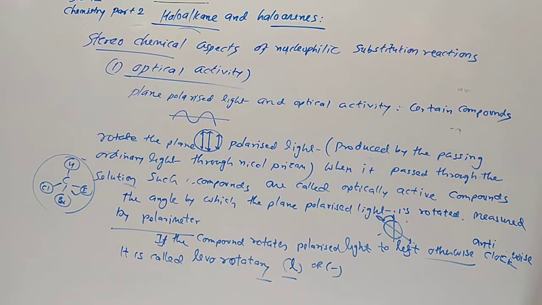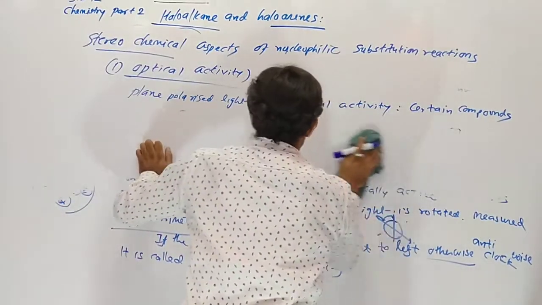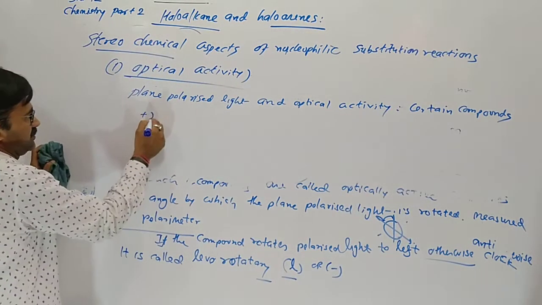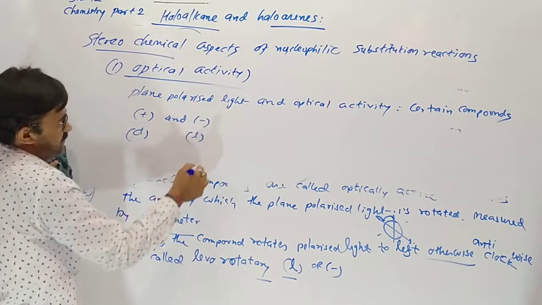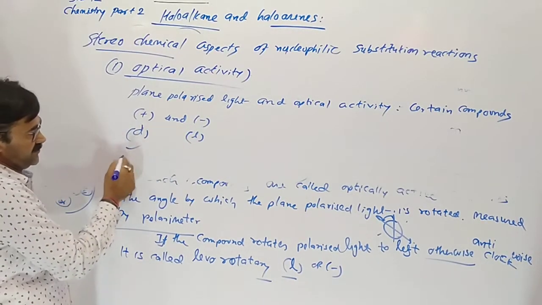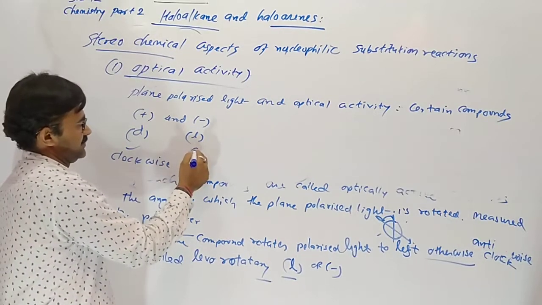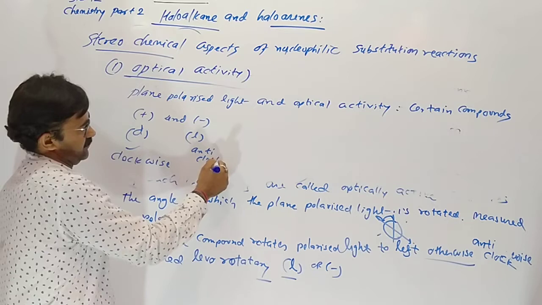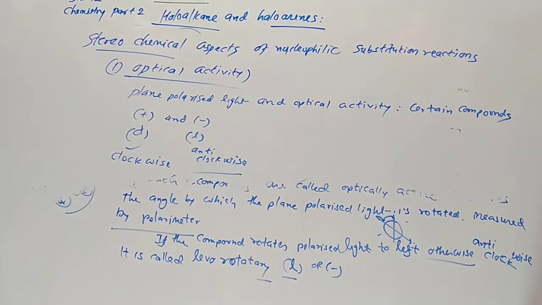Plus means dextro, minus means levo. Dextrorotatory is clockwise, levo is anti-clockwise. It rotates our polarized light. So such compounds are called optical isomers.